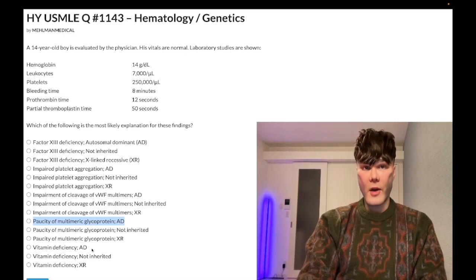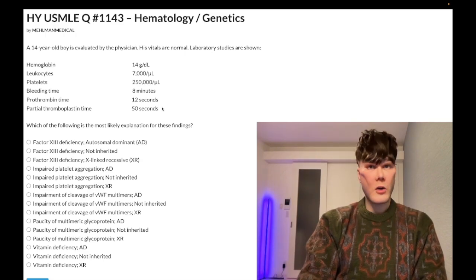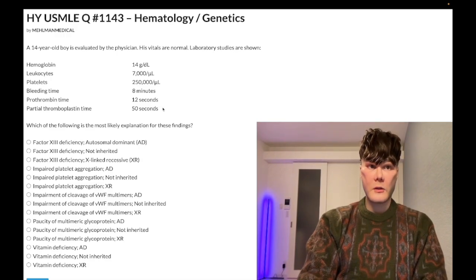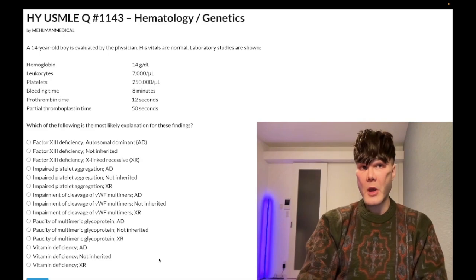Wrong answer. If we had vitamin K deficiency, our PT and PTT would both be elevated. Vitamin K is a cofactor for gamma-glutamyl carboxylase, which helps activate factors 2, 7, 9, 10, and anti-clotting proteins C and S. Because it has nothing to do with platelets, we expect our bleeding time to be normal in vitamin K deficiency. But because both the intrinsic and extrinsic pathways are affected, the common pathway, that's why our PTT and PT are both elevated. Vitamin K deficiency presents 3 ways in USMLE. Number 1, classically a neonate who is bleeding from the umbilical stump. They can also say sometimes there are subconjunctival hemorrhages, where a student thinks it's shaken baby syndrome.